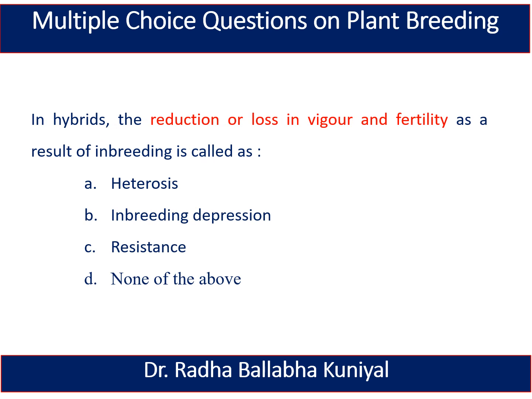The next question is: in hybrids, the reduction or loss in vigor and fertility as a result of inbreeding is called as heterosis, inbreeding depression, resistance, or none of the above. And here the right answer is inbreeding depression.